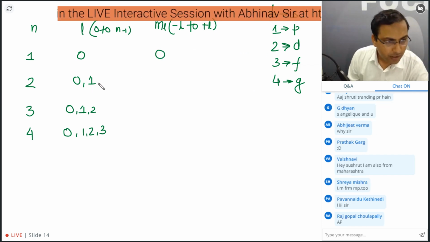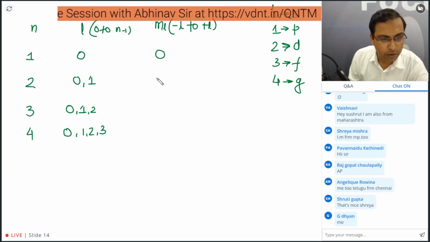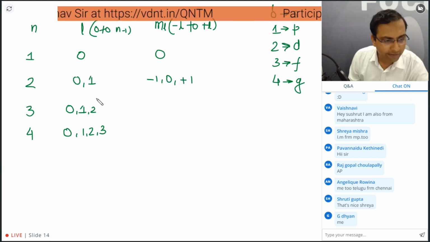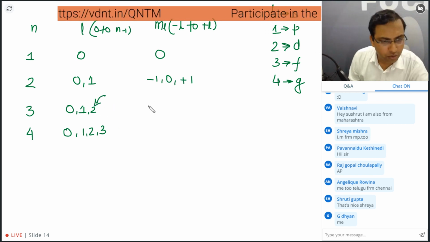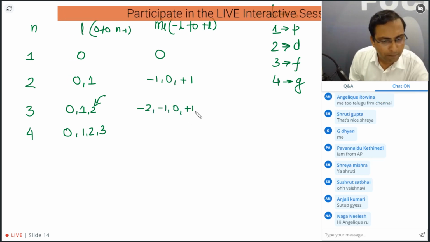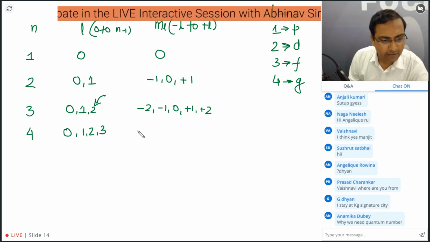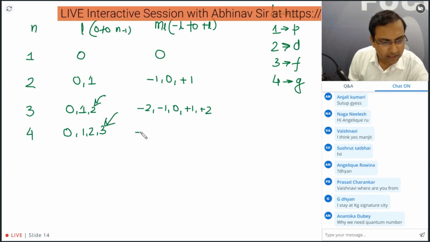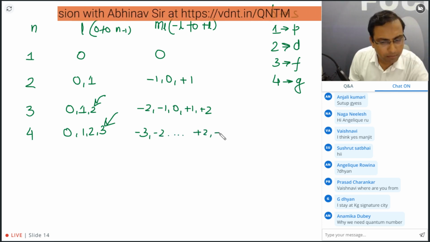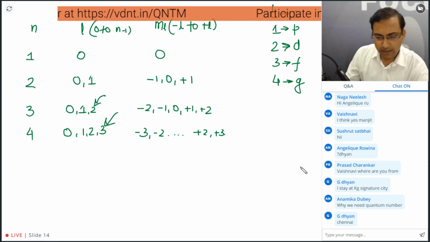Okay. For 2s, if I have 2s or if I have 2p, so minus 1, 0, plus 1. If the value of L is 2, then we get minus 2, minus 1, 0, plus 1, plus 2. Okay, similarly, here we can have, if the value is 3, then we can guess minus 3, minus 2, minus 1, 0, plus 1, plus 2, plus 3, like that. Okay, so this is the way.